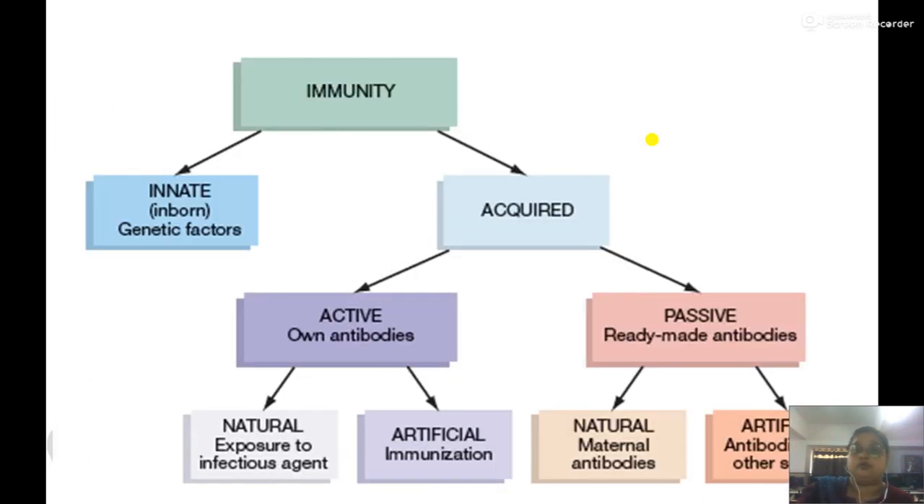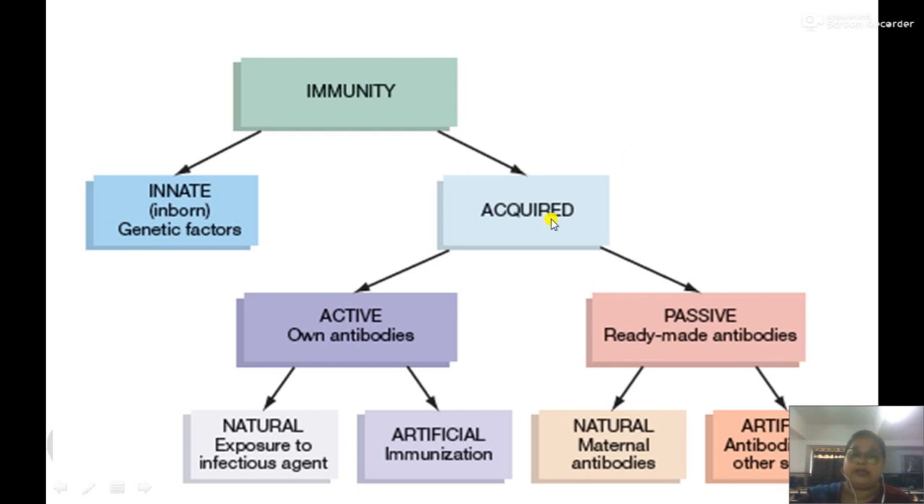If we move to the types of immunity, immunity is basically of two types. One is called innate immunity and the other is called acquired immunity. Innate immunity is the immunity we have since birth, so it is called inborn immunity or natural immunity. Actually, innate immunity is due to the genetic factor which we inherit by birth.